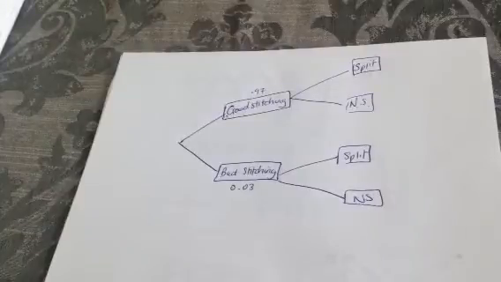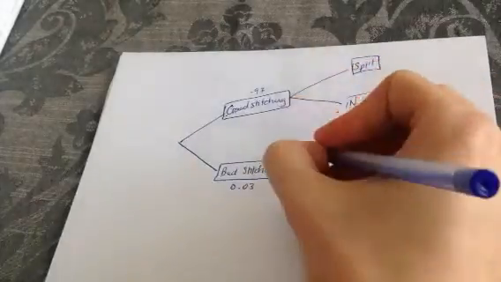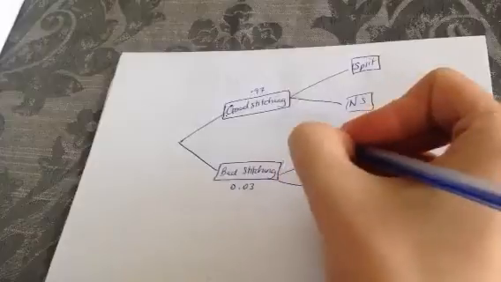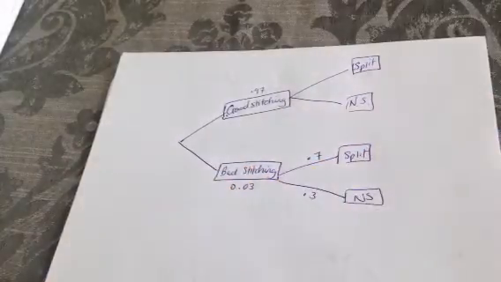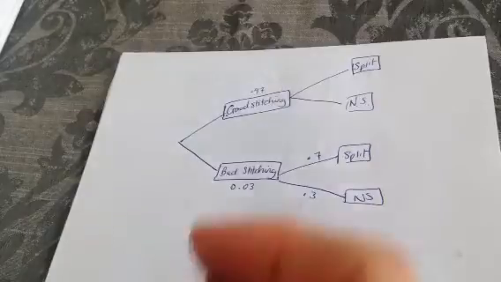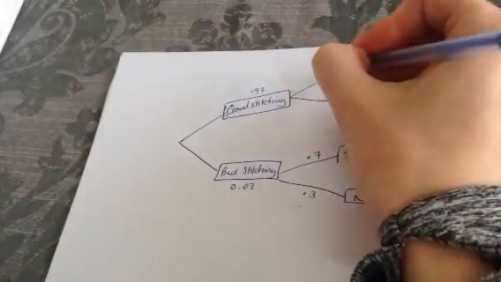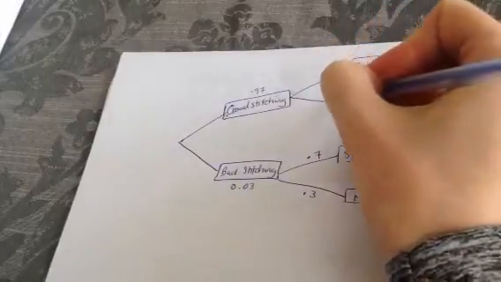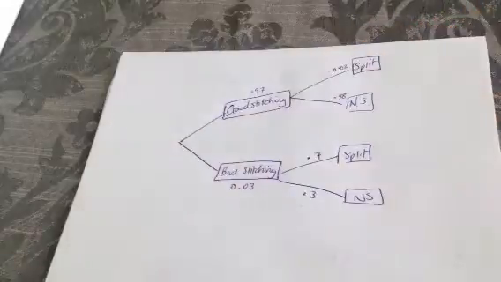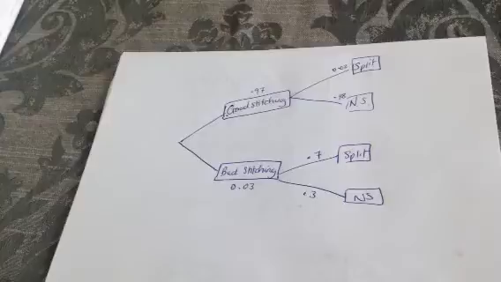A soft toy with poor stitching has a probability of splitting open of 0.7, or 70% of the time, which means it won't split 0.3. And a soft toy without poor stitching will split 0.02, or 2% of the time. So if it has good stitching, it still could split 0.02, which means it won't split 0.98. And there's my tree diagram, which is what they asked me for in part 1.